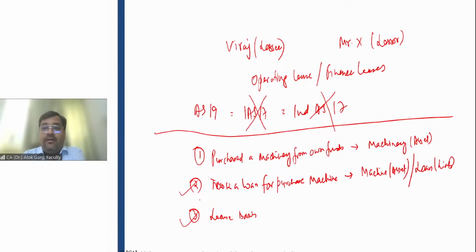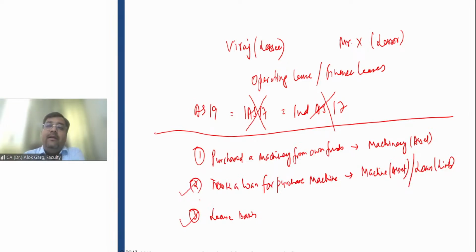If she defaults, or even if she does not use the machinery, again she has to pay a rental for a period of 5 years because 5 years is the non-cancelable lease term. And she got a right to use this machinery for a period of 5 years. And when she is getting a right to use, the lessor cannot interfere, right? The lessor cannot say that this is my machinery and I need to make a production for, let's say, 6 months from this machinery. He cannot do so, right?